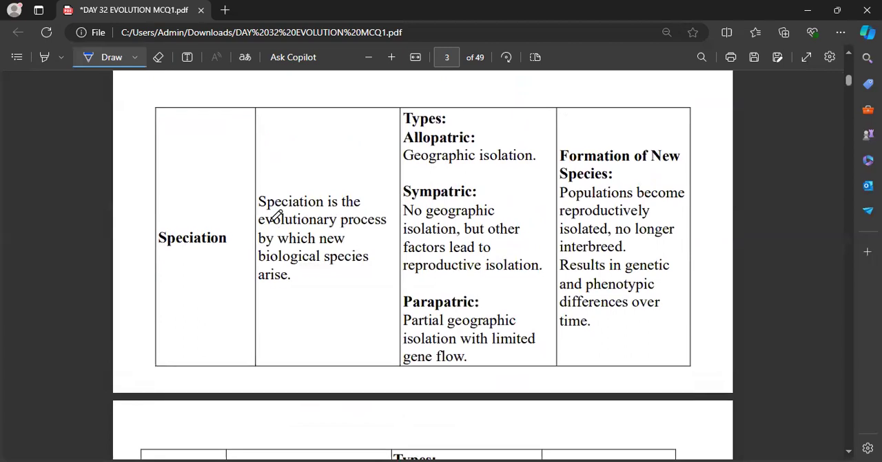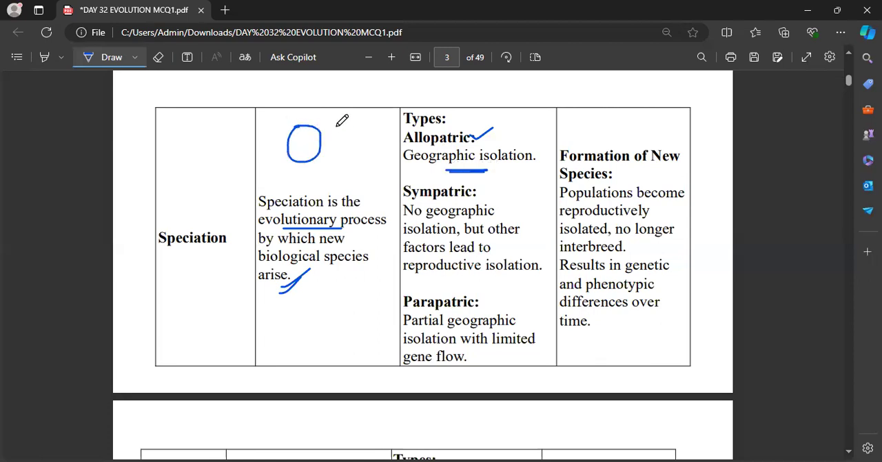We know that speciation is an evolutionary process by which a new biological species arises. Simply, it is the formation of a new species. Now, there are different types of speciation. One is allopatric speciation. In allopatric speciation, there is a geographical isolation.